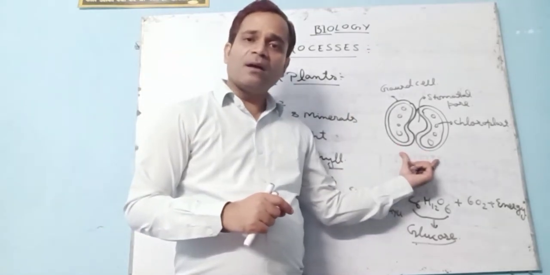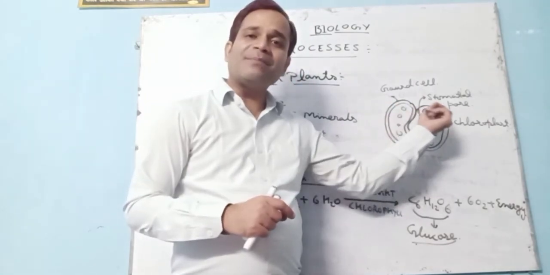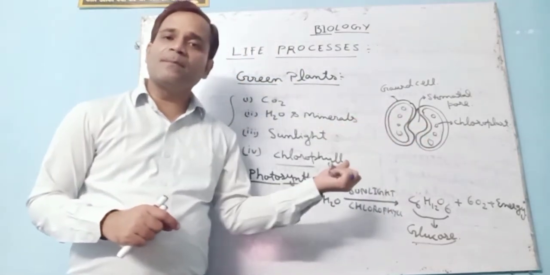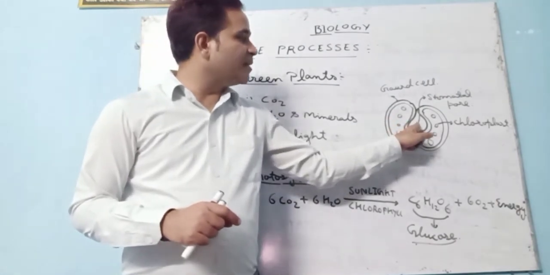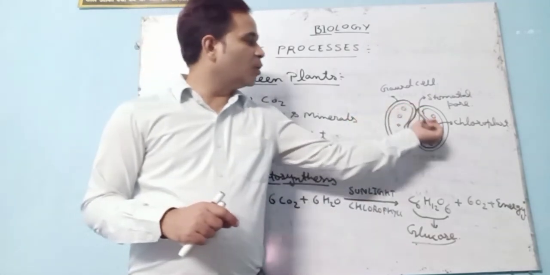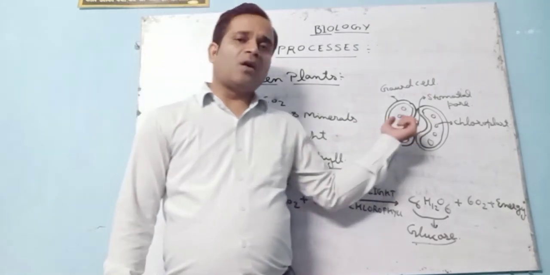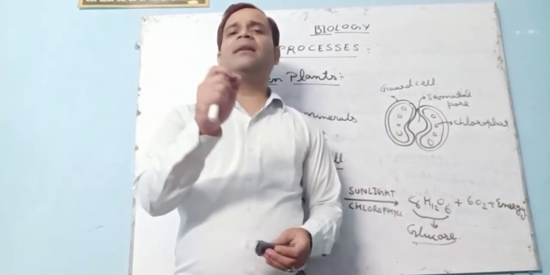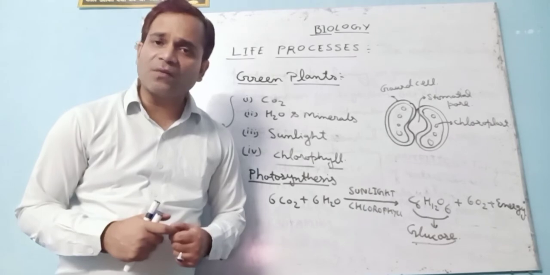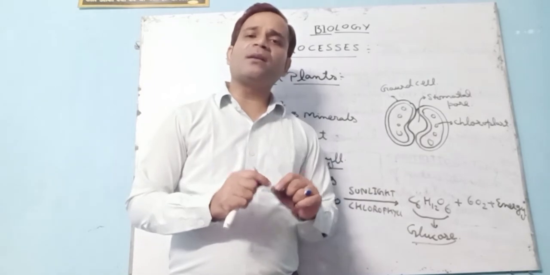So see, this one is what? A stoma. And just see here, a stoma has a double layered membrane, outer membrane and inner membrane. Outer membrane is thick, inner membrane is what? Thin. This one is the stomatal pore, so that the exchange of gases can take place easily. And this one is the chloroplast. Let's see, students. The stoma, or the stomata, basically helps in the exchange of gases, that is inhalation of CO2 and exhalation of O2, oxygen. So see, during the daytime, the stomata opens